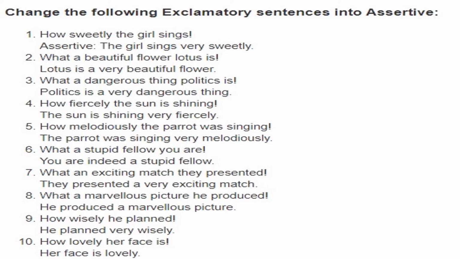If you go for the rules and the exercises, I think you will be able to master sentences.